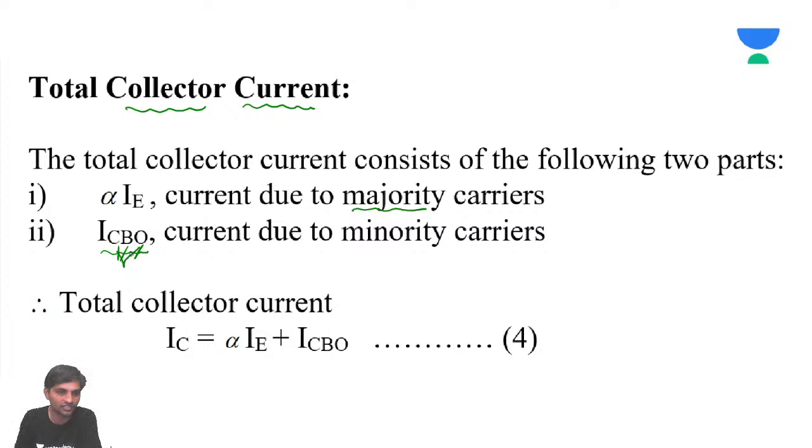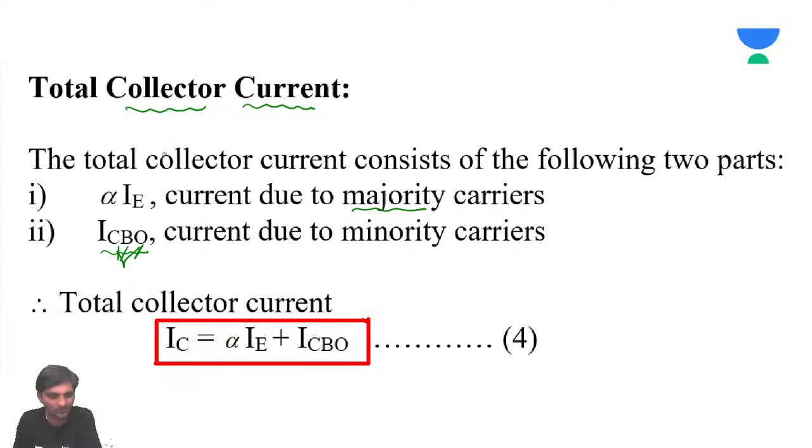This formula is very important. So the total collector current IC is going to be alpha IE plus ICB naught.